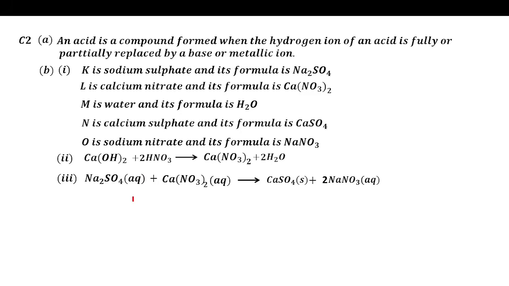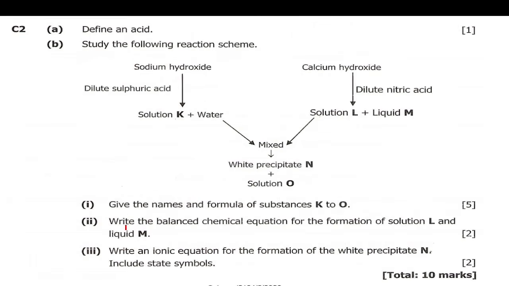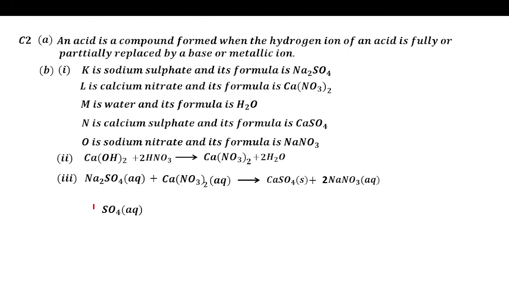Now since they are saying we write an ionic equation here, we are going to split here in between. Alright, so they are saying an ionic equation, so including state symbols. So we'll split. So what I did actually, I was cancelling out what was common. Those I never split because I had already shown you previously how to split these. So I'm just going to write the final. So this one actually is going to cancel with this because they're in aqueous. Then also, which one is in aqueous also? This one also is going to cancel with this one.